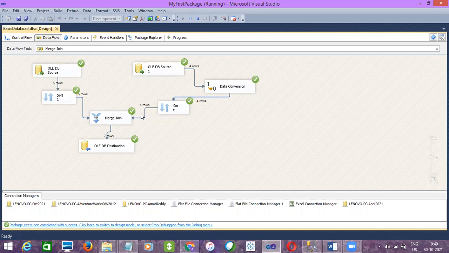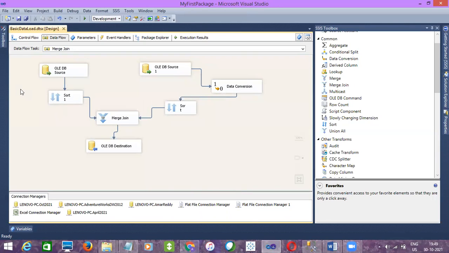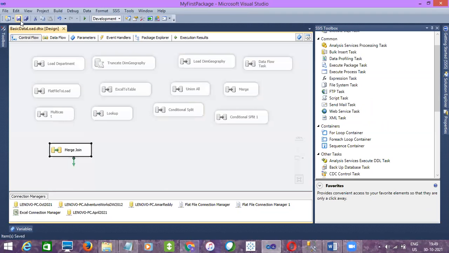7 rows. Yeah, that's about full outer join. Any concerns, guys? I think we are nearing the timeout.